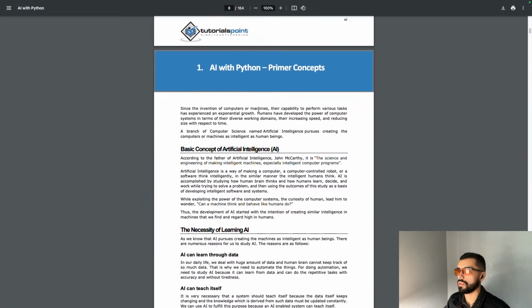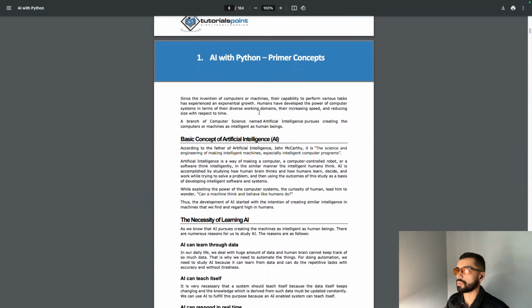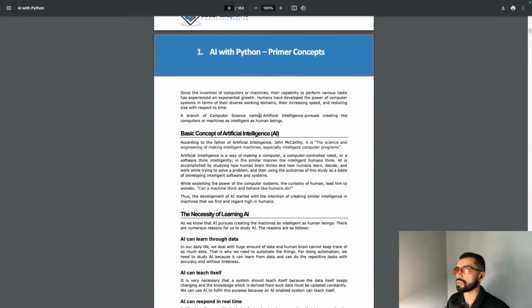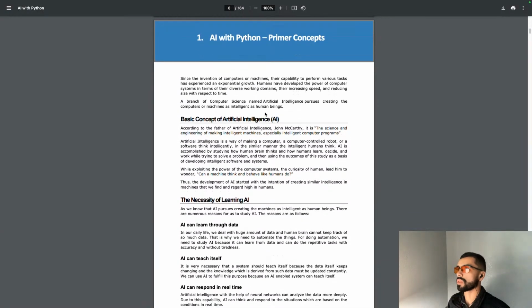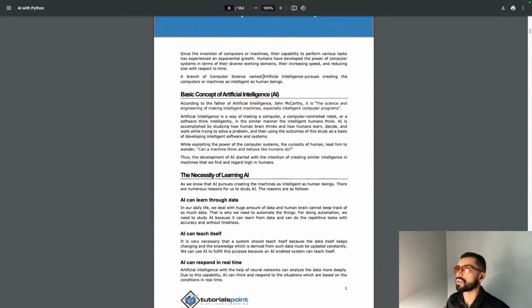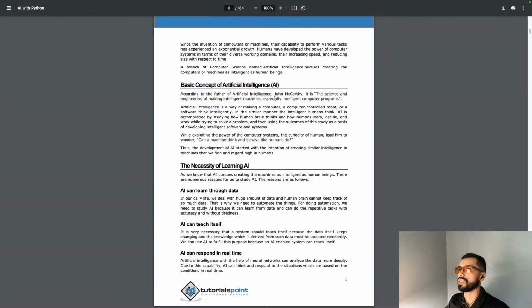Since the invention of computers and machines, their capability to perform various tasks has experienced exponential growth. Humans have developed the power of computer systems in terms of their diverse work domains, increasing speeds and reducing size with respect to time. A branch of computer science named artificial intelligence pursues creating computers or machines as intelligent as human beings. Basic concept of artificial intelligence.